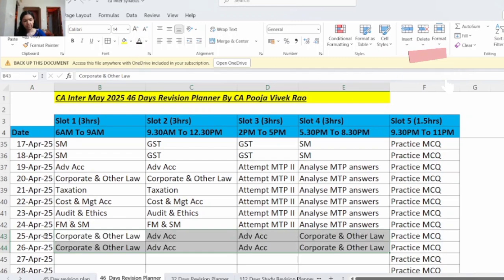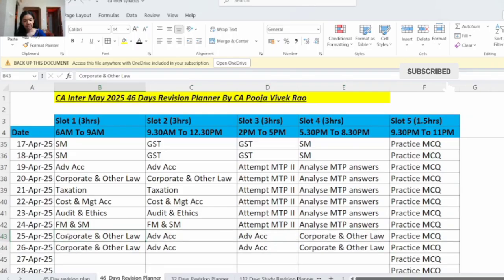So next on 25th and 26th April, here you will revise corporate and other law and advanced accounting. So slot 1 and slot 4 will be for corporate and other law, and slot 2 and 3 will be for advanced accounting. So here when you are revising, make sure that you go through whatever errors were committed in the mock test paper 2 as well. And if there are any other chapters pending, you can study those.